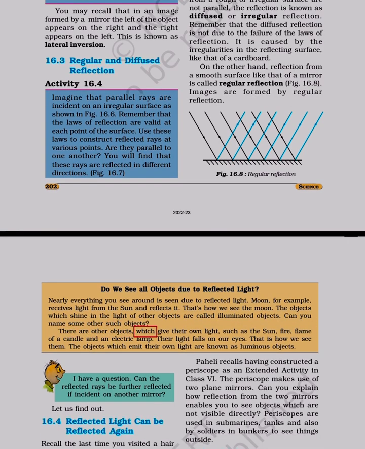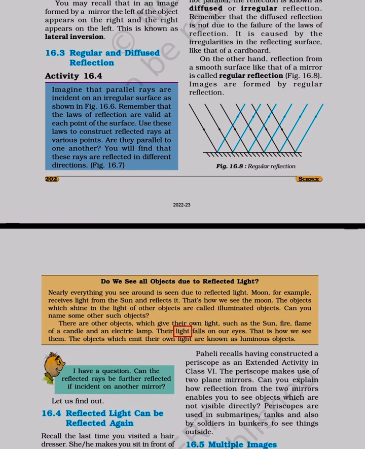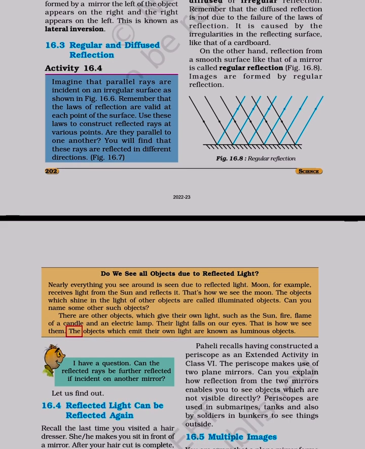There are other objects which give their own light, such as the sun, fire, flame of a candle and an electric lamp. Their light falls on our eyes. That is how we see them. The objects which emit their own light are known as luminous objects.